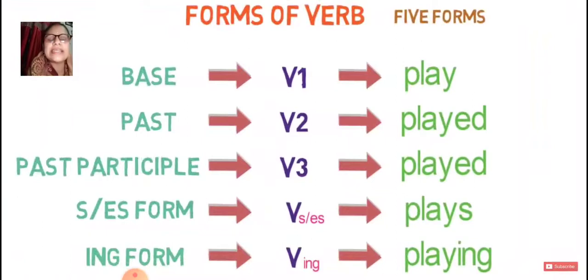Let's just take an example. If we talk about play, play is the base form. Played, that is V2. Played, again it's V3. And when we talk about S and ES, that is plays, and when you talk about ING, it becomes playing.